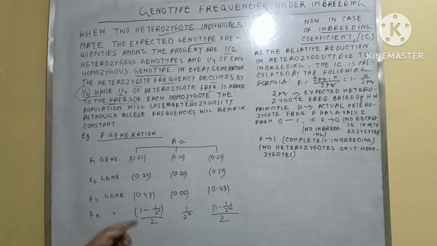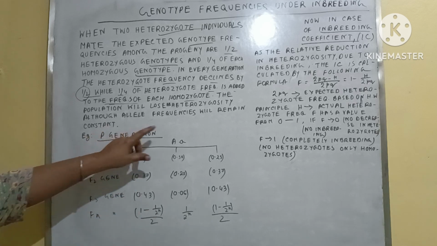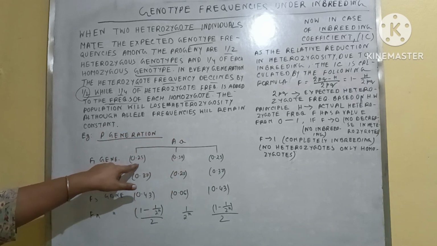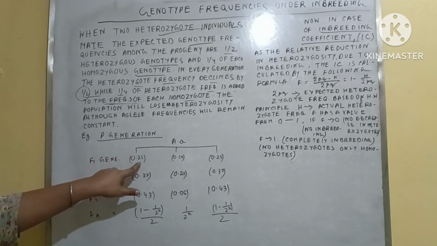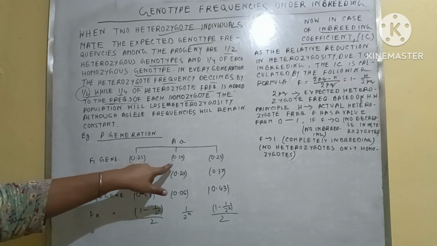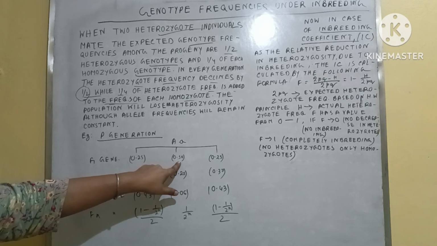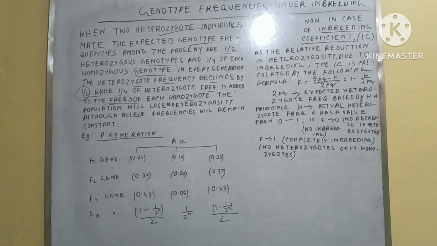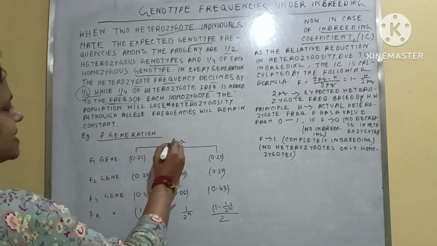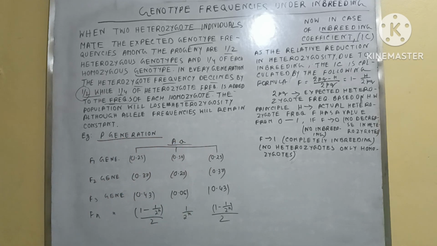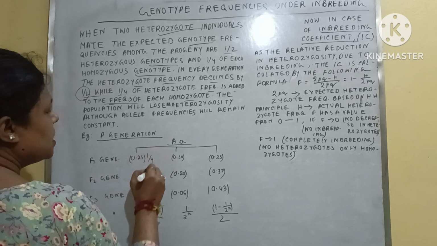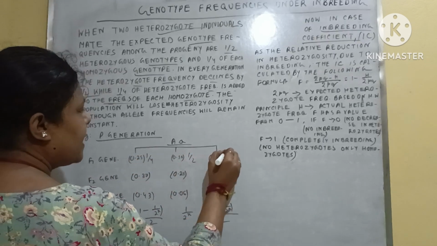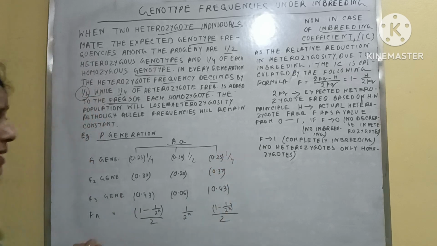So what is occurring here? Suppose this is an example. In the first generation, the homozygote is 0.25, the heterozygote is 0.50, and the other homozygote is 0.25. These are the alleles, capital A and small a. So this is 1/4, this is half, and this is 1/4. Clear?